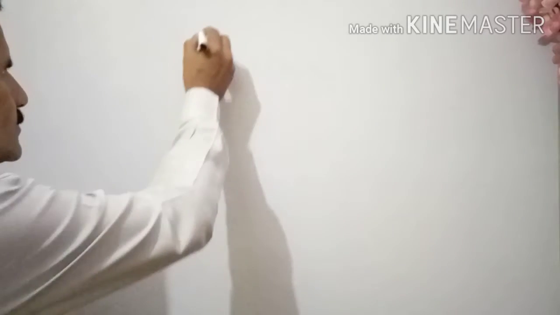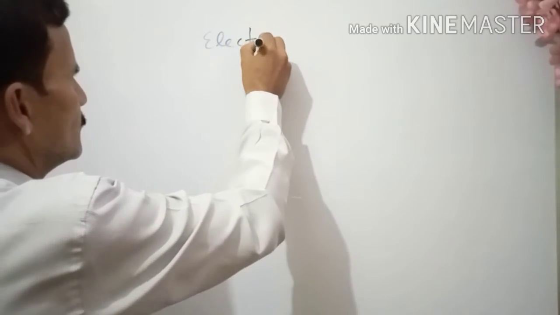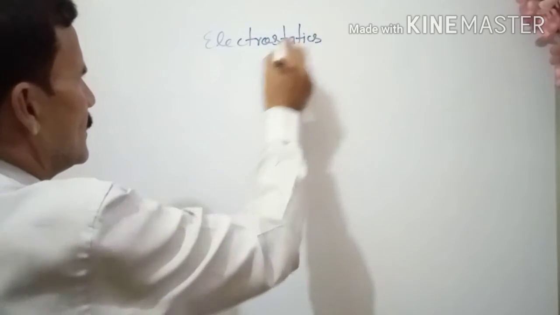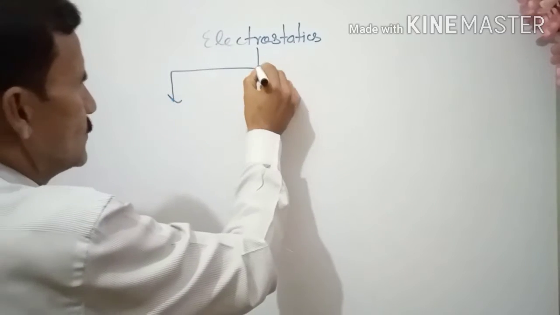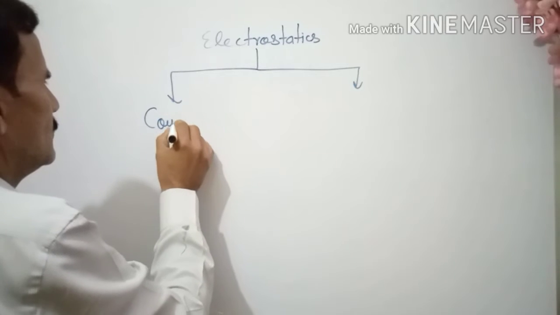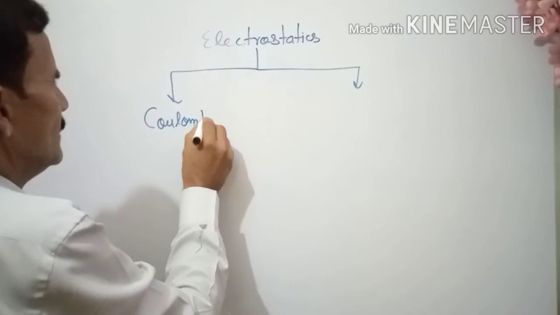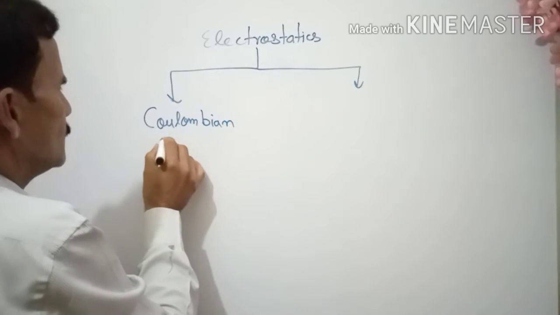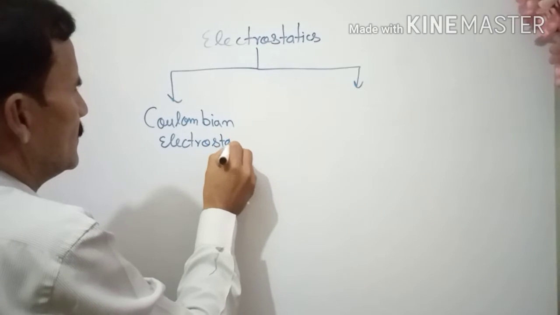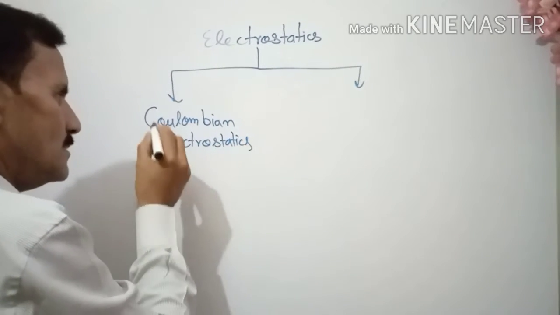So electrostatics can be divided into two parts, as far as the study purpose is concerned. One is Coulombian electrostatics, and this is for point charges.